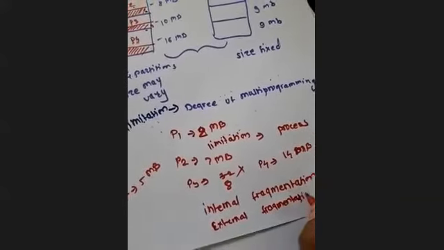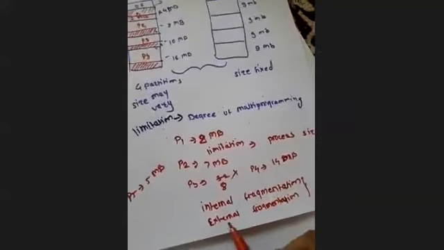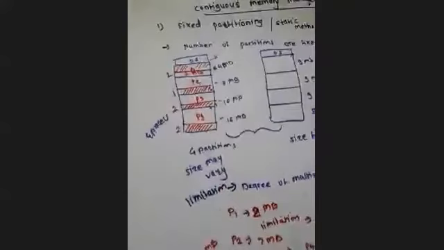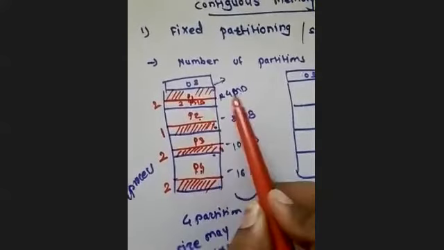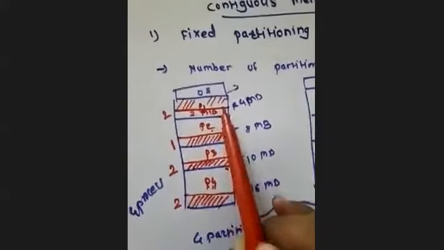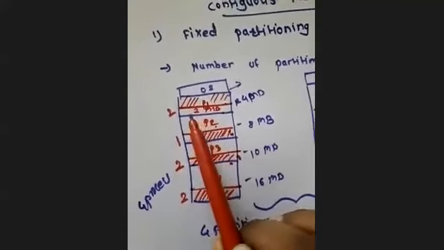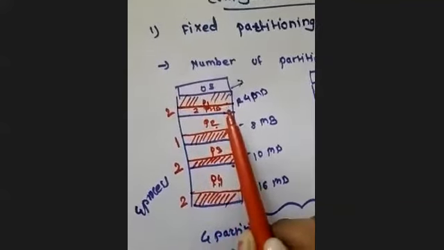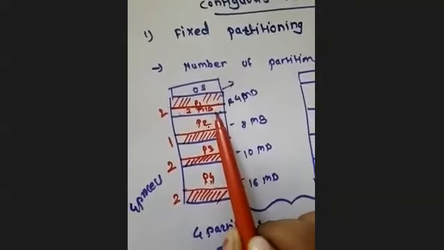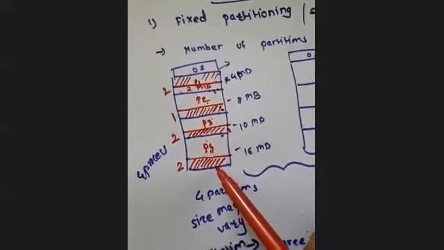I'm again saying this is very important with respect to your viva examinations and competitive examinations. Internal fragmentation and external fragmentation. Internal fragmentation is inside of the partition. Once we allocate the process into that partition, if any part of the space is still remaining in that partition, that wastage of space is called internal fragmentation. Here 2 MB, 1 MB, 2 MB, 2 MB, this is the leftover space. This is called internal fragmentation.